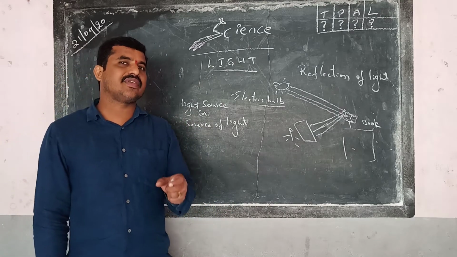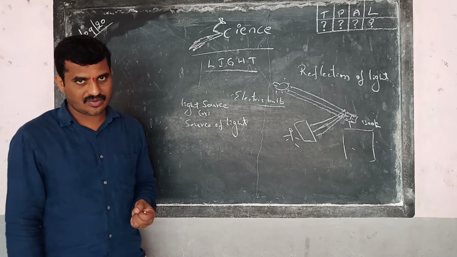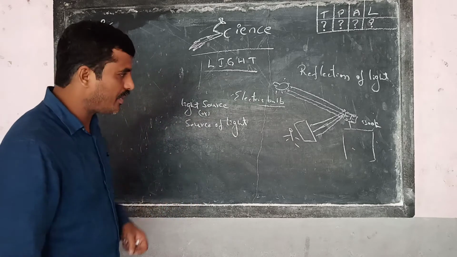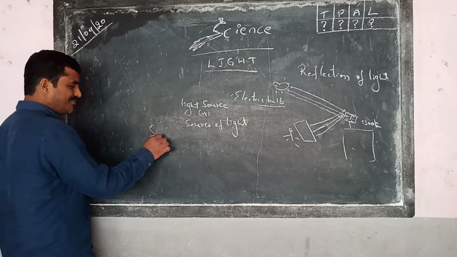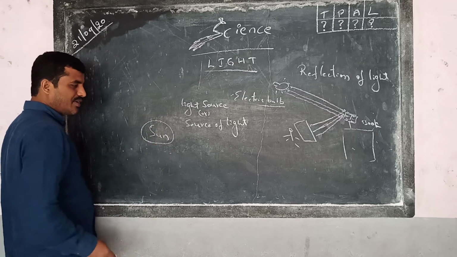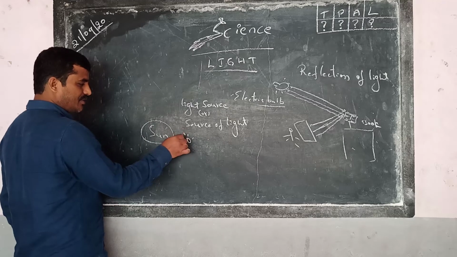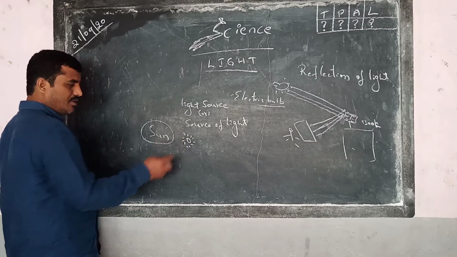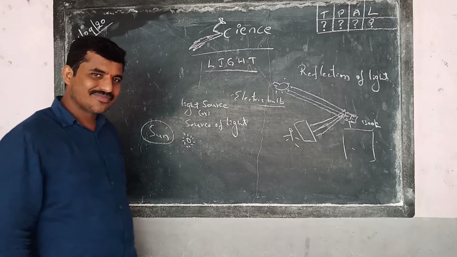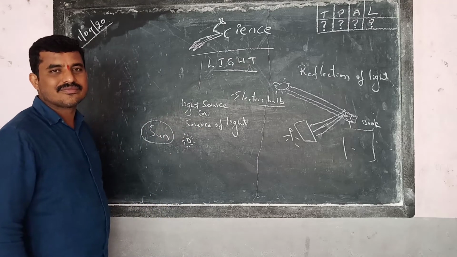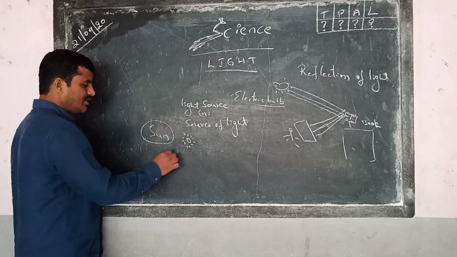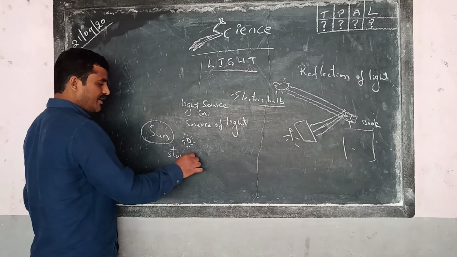Can you tell me the objects which emit the light, which produce the light? From which objects do we get the light? If I ask you, what would be your answer? The very first answer is the sun. Obviously, right? The sun, a star, is giving the light. So the sun is a source of light.